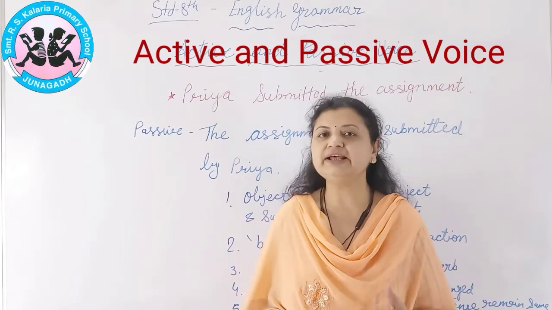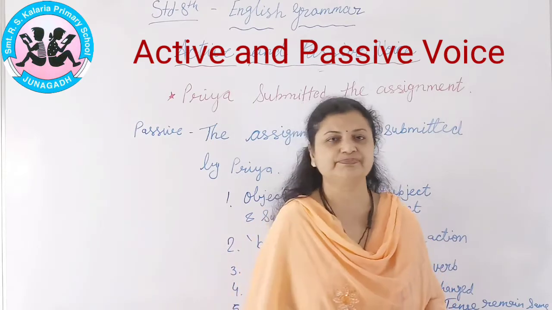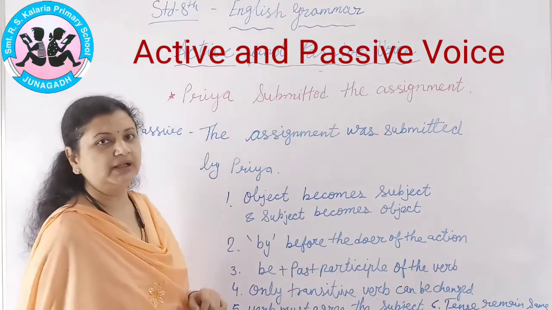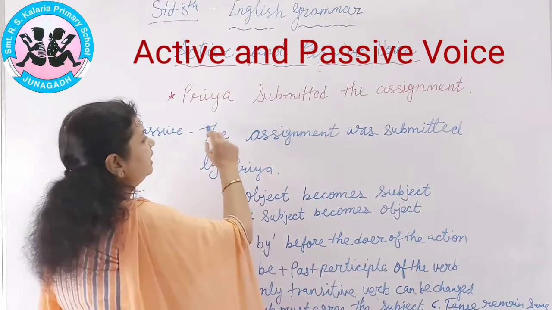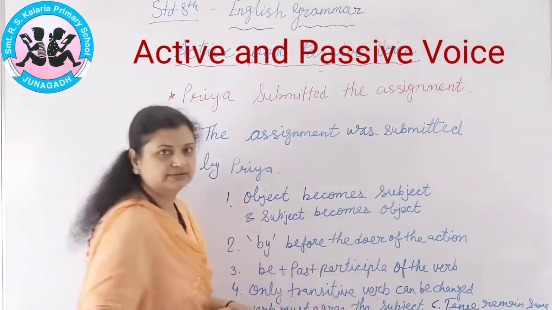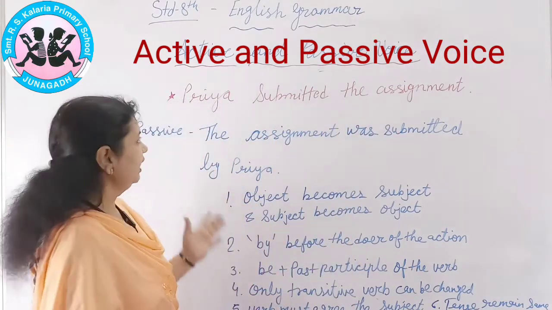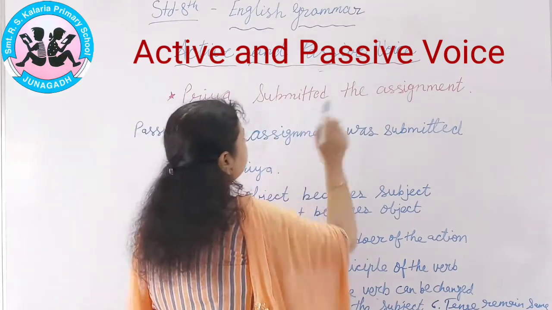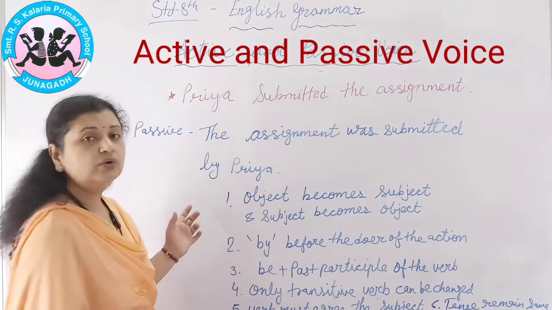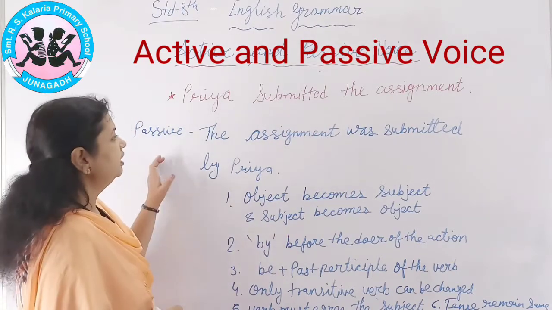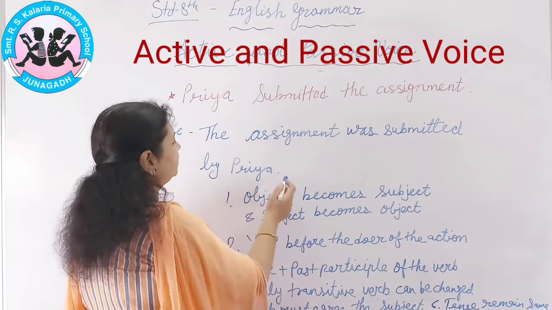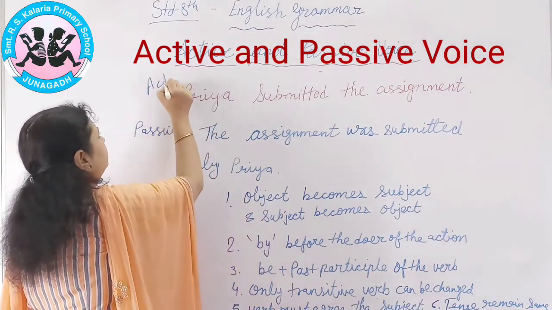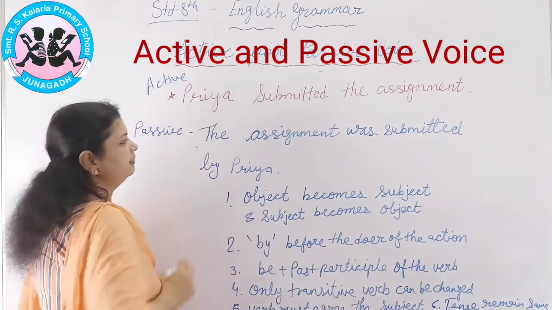Now see, I will explain it with a sentence. Here I wrote an example, and that is Priya submitted the assignment. Now how do I change it? The assignment was submitted by Priya. This sentence is called active and this is called passive.